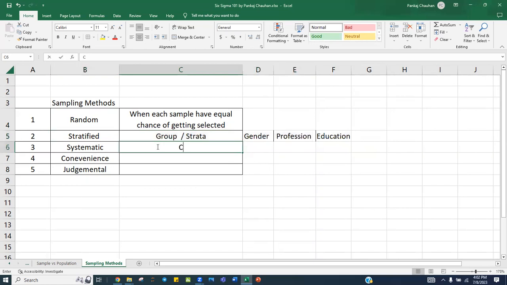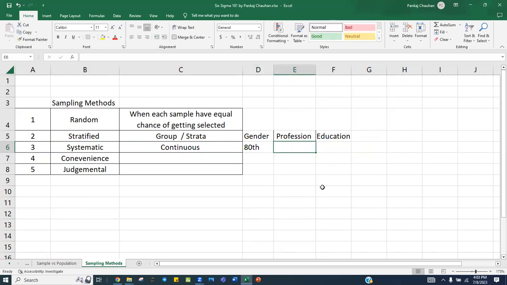Systematic sampling is used when you are running continuous production. Let's say a machine is running for all 8 hours and producing X number of products. You can decide that every 80th product you will pick up.